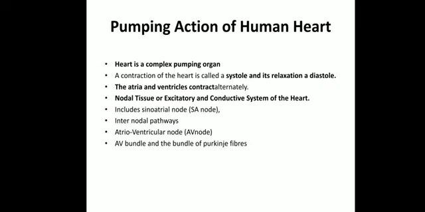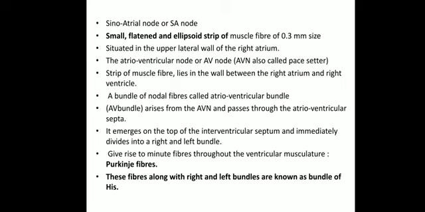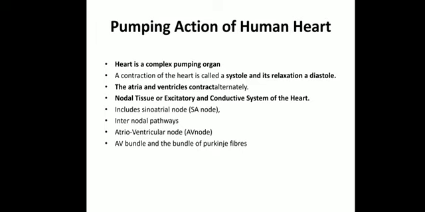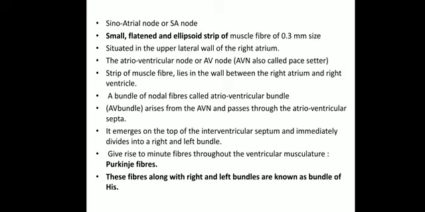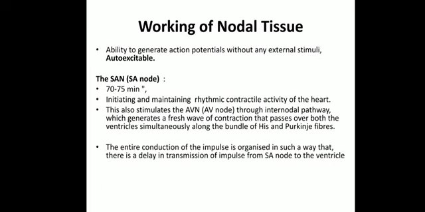So here we have seen that after the SA node there will be the AV node. After the AV node we will have the AV bundles. After the AV bundles we will have the Purkinje fibers, and then the bundle of His. So these are the different structures responsible for the excitation, or we can say the conductive system of the heart. So you have to note it down. The conductive system of the heart goes from the SA node to the AV node to the AV bundle, and the AV bundle to the Purkinje fiber, and then the bundle of His.